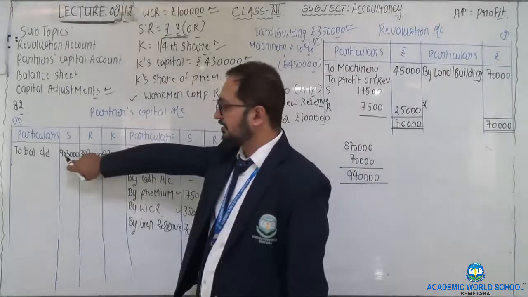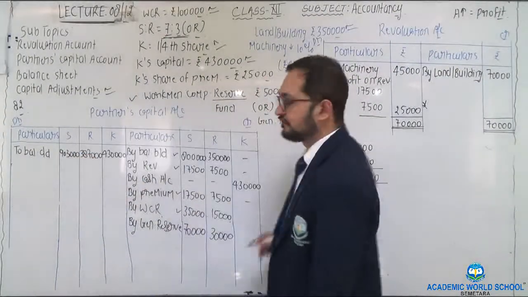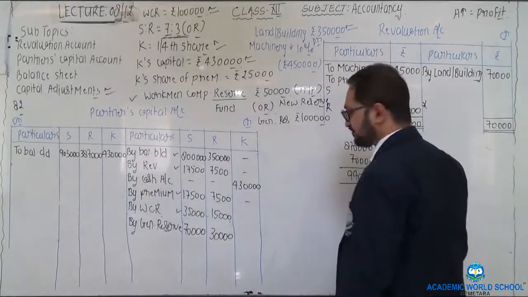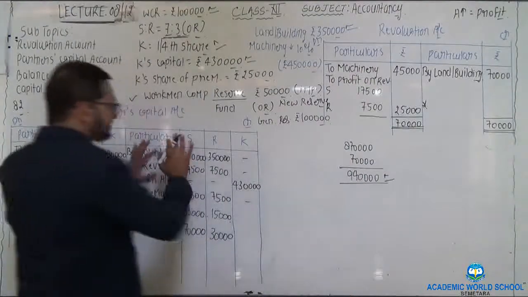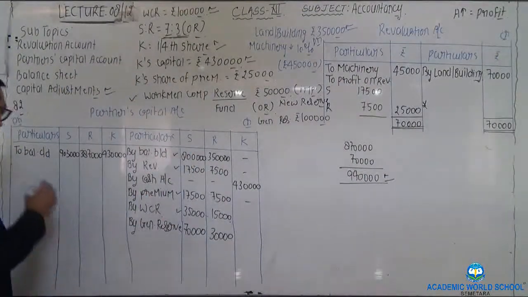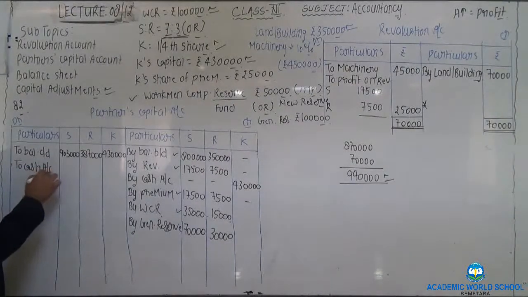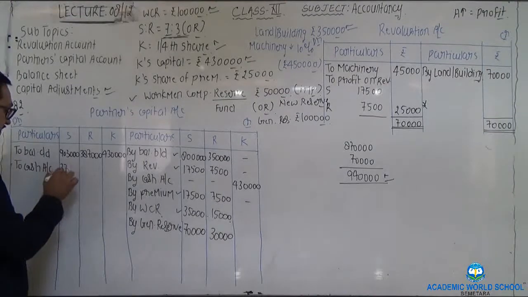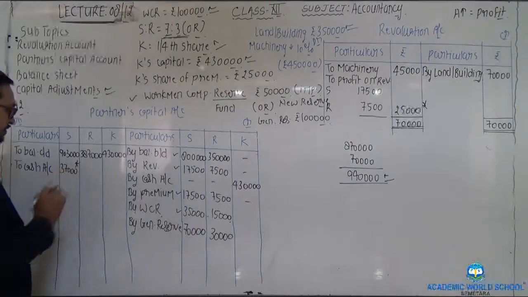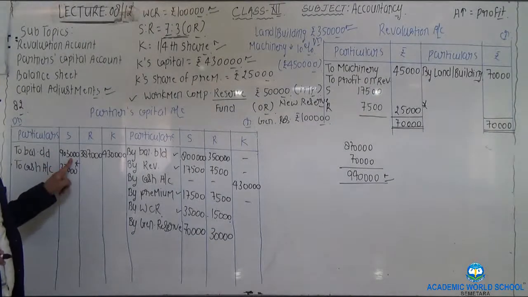His closing capital according to the new profit sharing ratio would be 9,03,000, and he is having a capital balance of 9,40,000 after distributing all the profits to his capital account. So he is going to withdraw 37,000 as cash from the partnership concern to make his capital equal to 9,03,000.